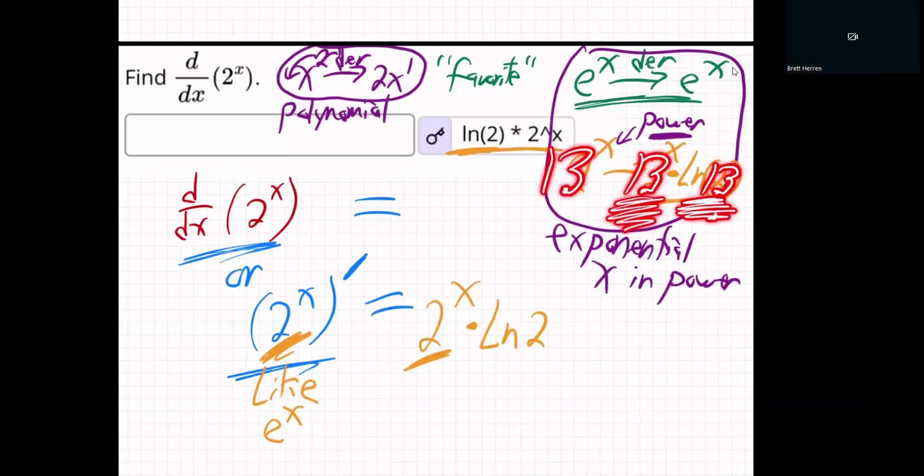So it almost does the same thing as e to the x, which is nothing, it just repeats itself, a little mirror reflection. But then there's a little adjustment because it wasn't the perfect number. And it's always ln of that base because ln, remember, is the natural log, which is the inverse of the base e. All right, enough said. There we go.